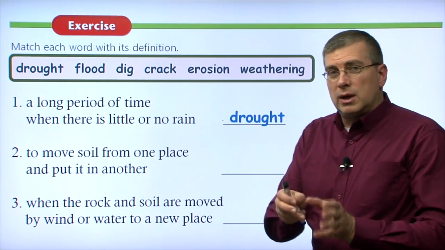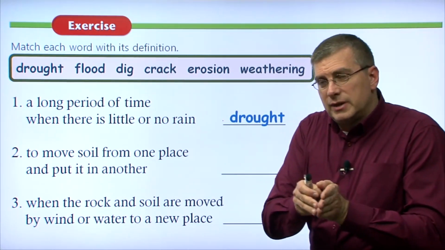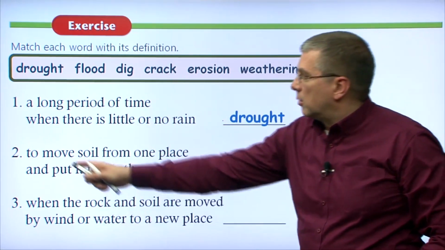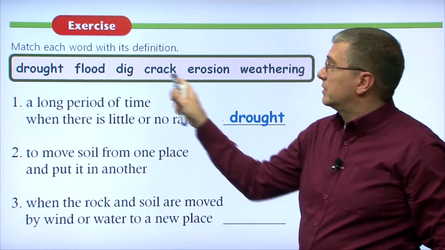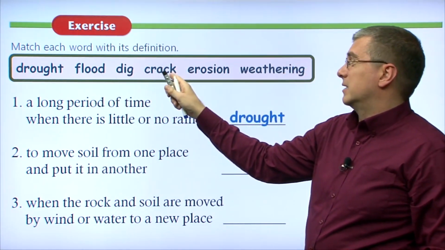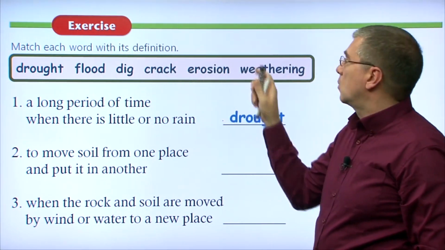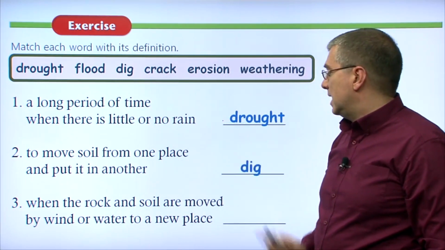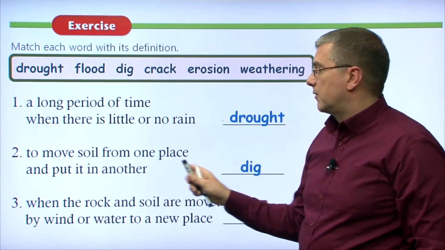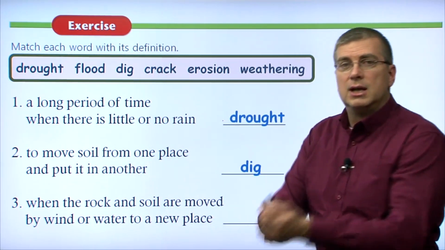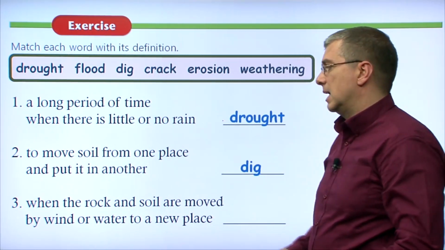Number 2, our definition: to move soil. If you move soil from one place and you put it in another place, what are you doing? That's, of course, a verb, to do something. So which ones of these are verbs? Drought and flood are both nouns. Dig is a verb. Crack is a noun. Erosion is a noun. And weathering is a noun. The only verb we have is dig. So dig is our correct answer. To move soil from one place and put it in another, that is to dig. You're moving the soil from here, you're putting it in another place, to dig.